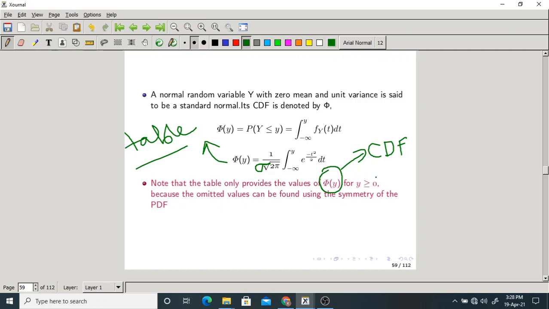We calculate only for positive values of y because it is symmetric. I will tell you about this symmetry later. But the values of this CDF can be obtained from a table. This integral value will be obtained from a table. Those things will be available to you in the form of a table. Now we will take one problem, so then you will get an idea.